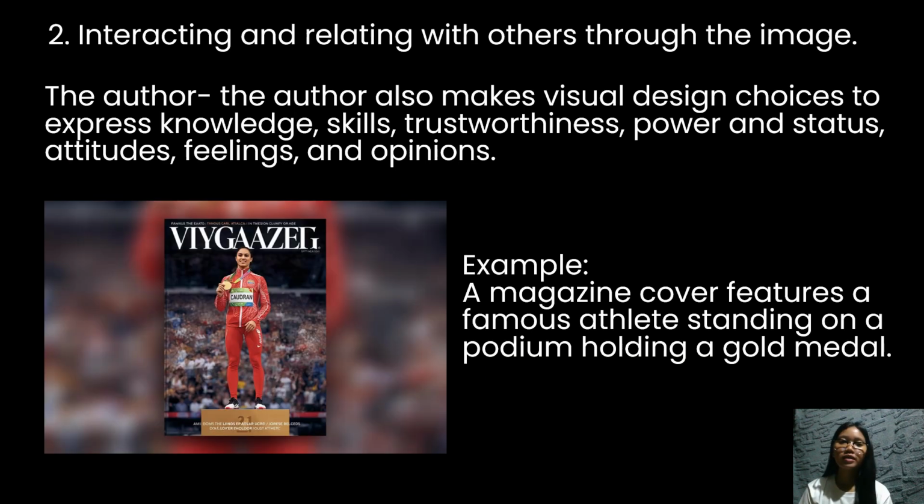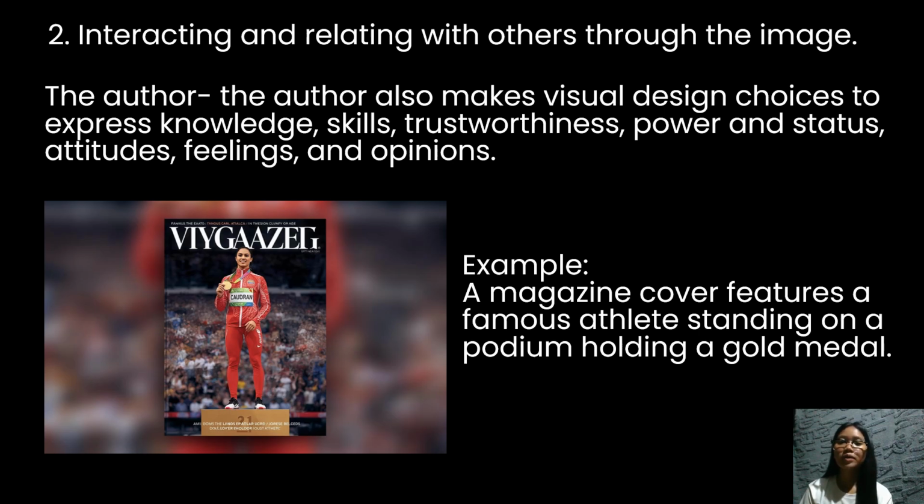The second one is interacting and relating with others through the image. So first, the author. The author also makes visual design choices to express knowledge, skills, trustworthiness, power, and status, attitudes, feelings, and opinions.